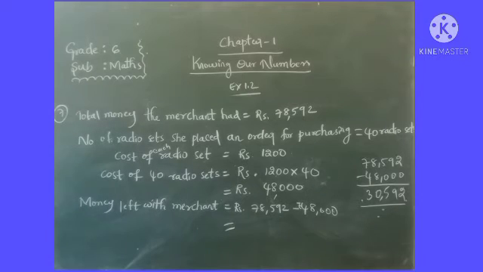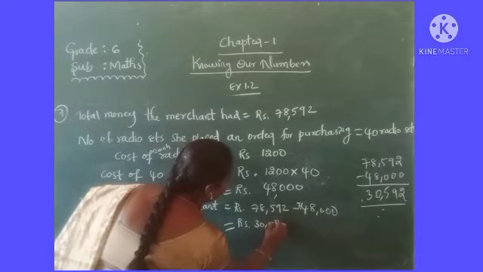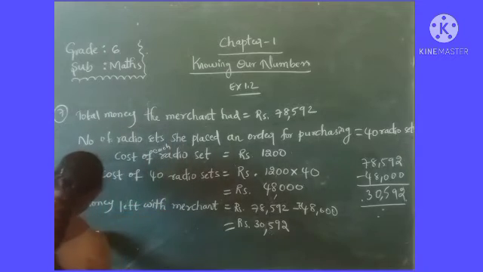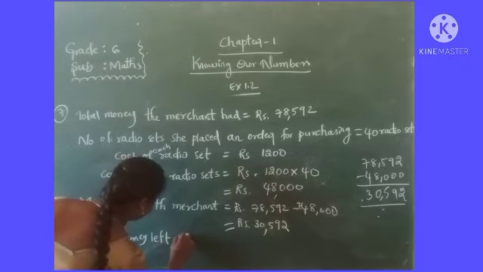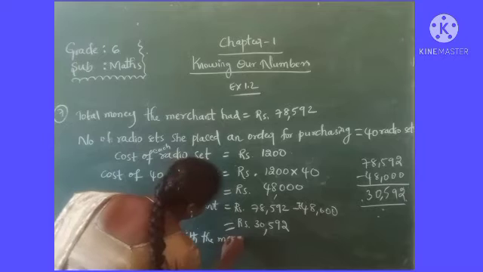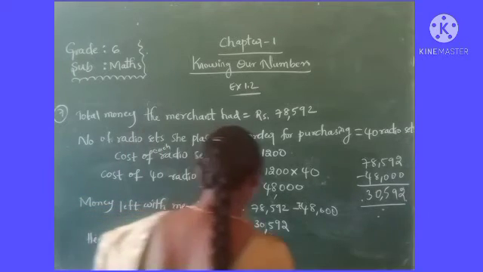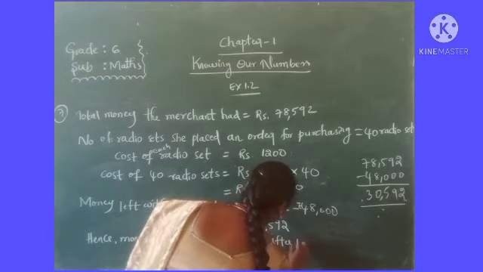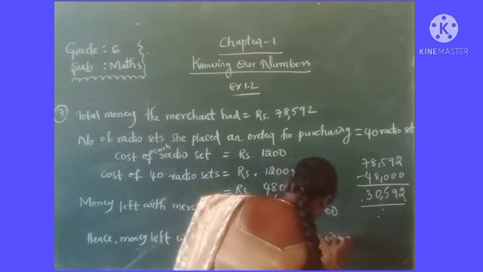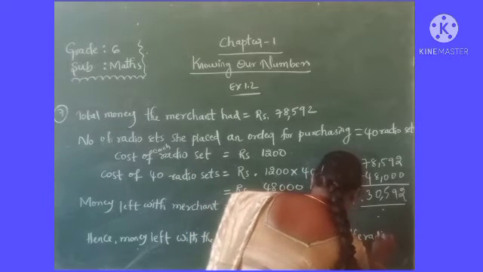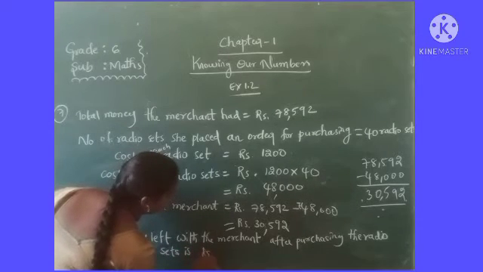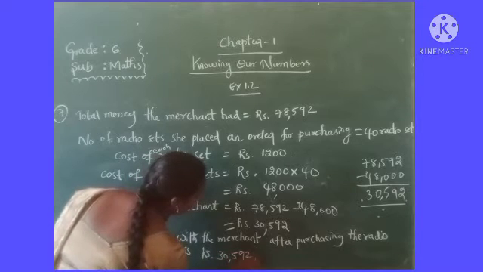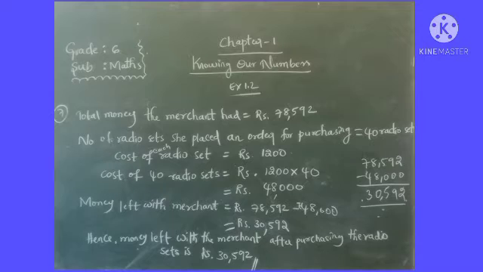That is how much amount is left with her after purchasing the 40 radio sets? So 30,592 rupees. Hence the total money left with the merchant after purchasing the radio sets is 30,592 rupees. Copy that, children.